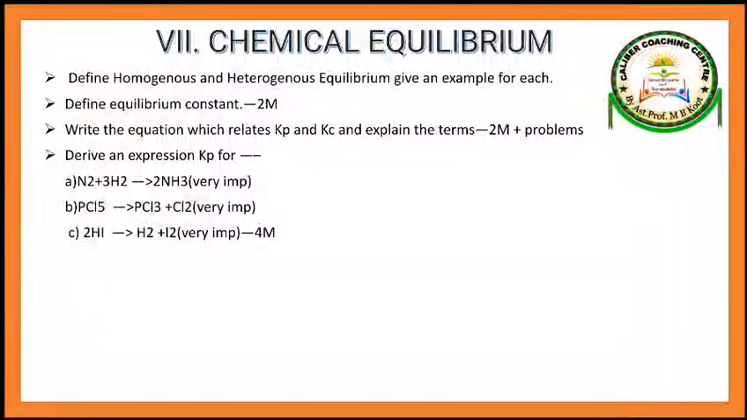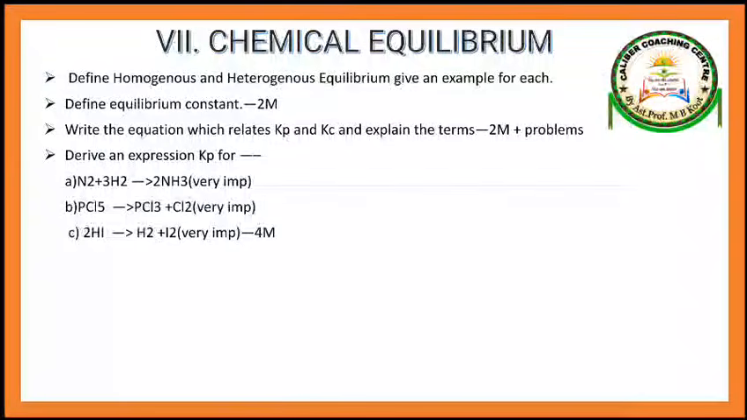Derive the expression for Kp. That means they will give us an equation like this. So many times the same equations are repeated. Equations like this, and they will ask you to write the Kp or Kc expression for these equations. You know Kp is the equilibrium constant in terms of partial pressure. Kc is the equilibrium constant in terms of concentrations. So they will ask such questions. A reaction is given to you, and you have to write the Kp or Kc for this reaction.